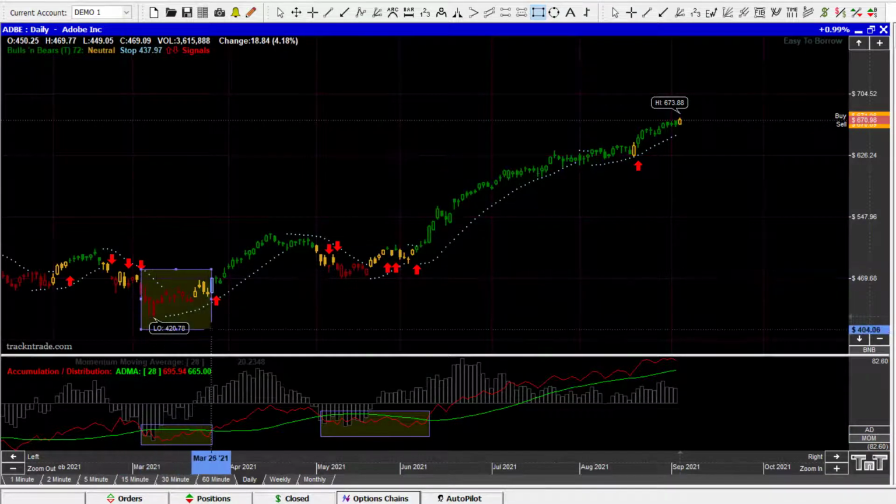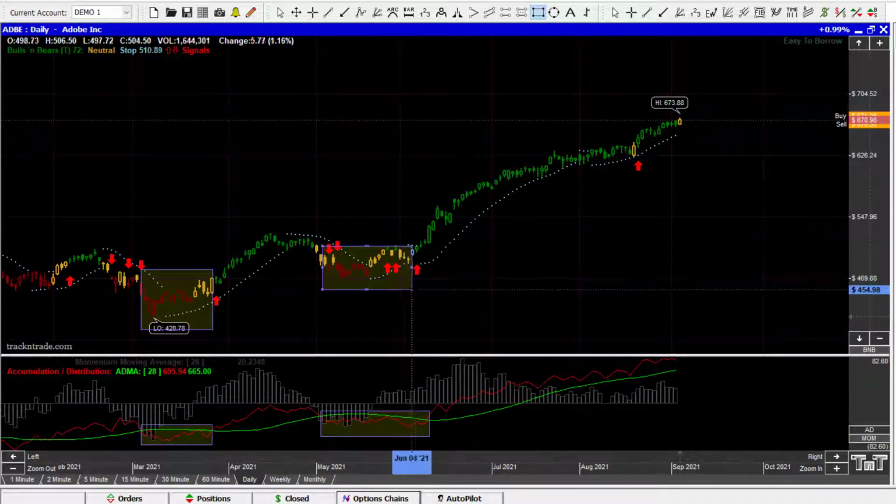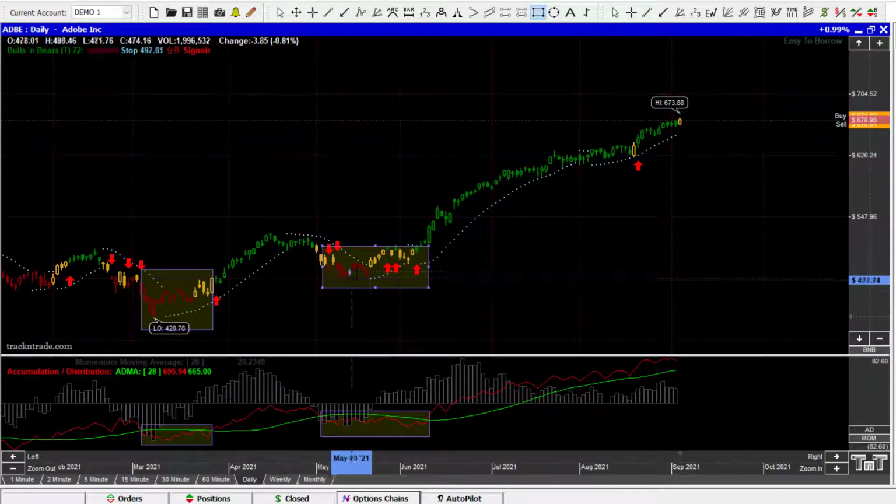Here's accumulation right here. You can see the arrow breaking out. We got again the reaccumulation right in here, and then the arrow breaking us out. So this is where we want to be buyers. When it's coming down in here, sometimes we'll get the red, and we'll get a little bit of a yellow, and a second down, and the second red, and then it'll accumulate, and then we'll get a rally at that point, and the market breaks out.